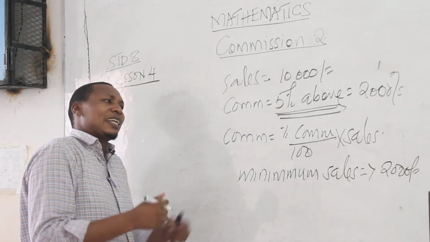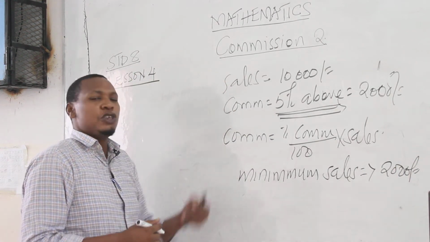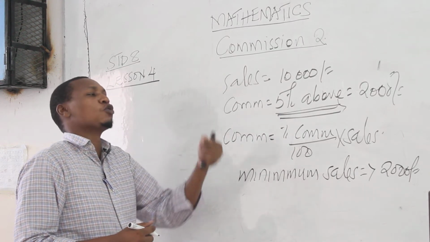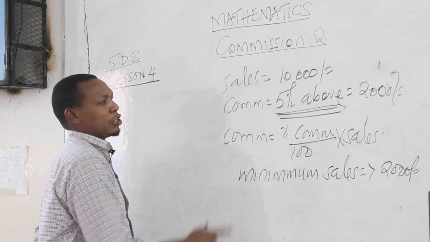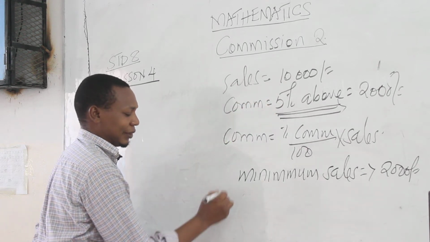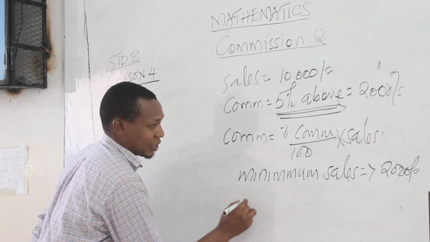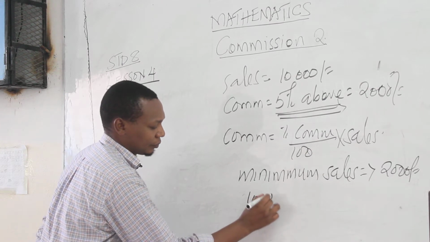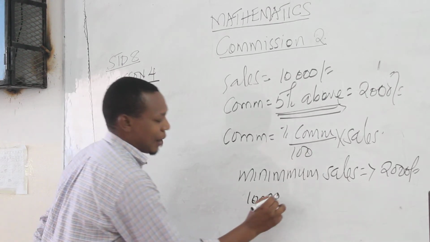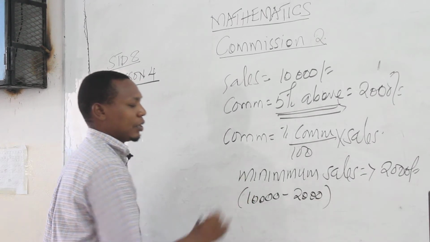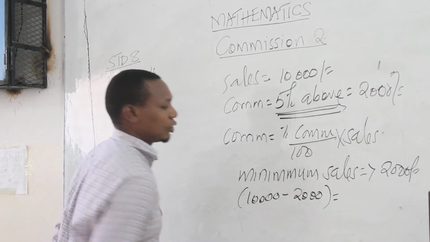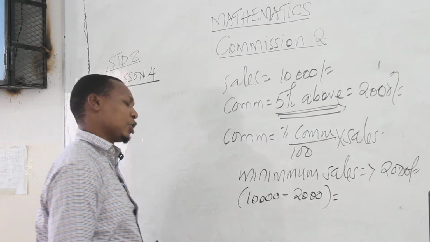If you sell above 2,000, you are entitled to a 5% commission. So what are those goods? You take the 10,000 sales minus 2,000. So you get the goods this person is going to be given a commission on.